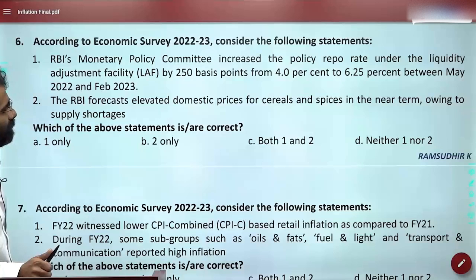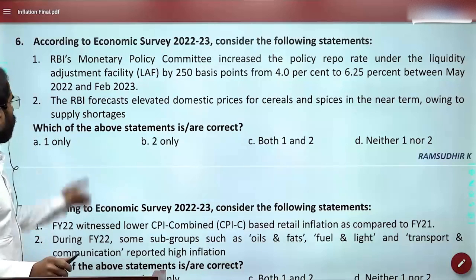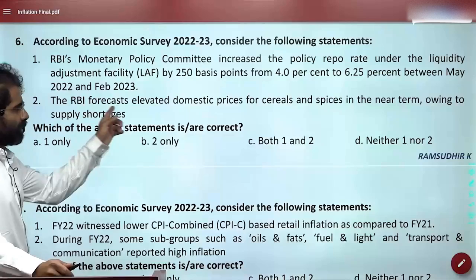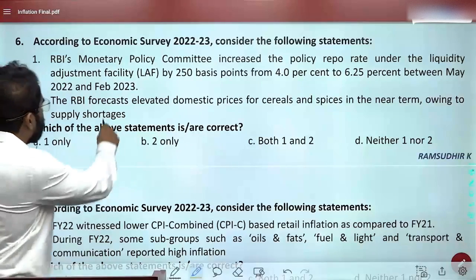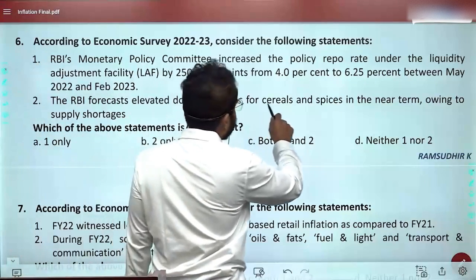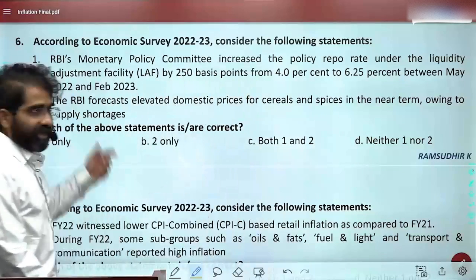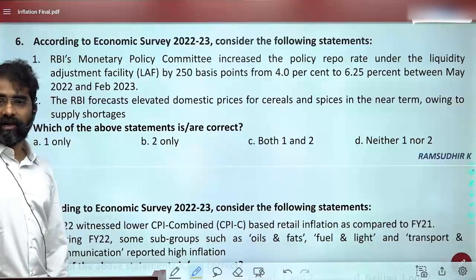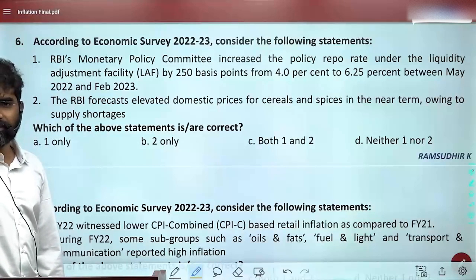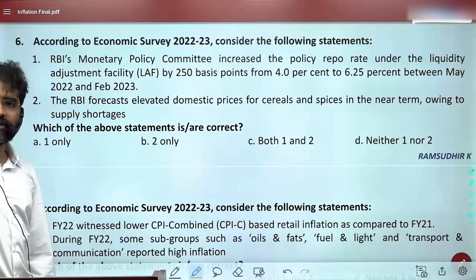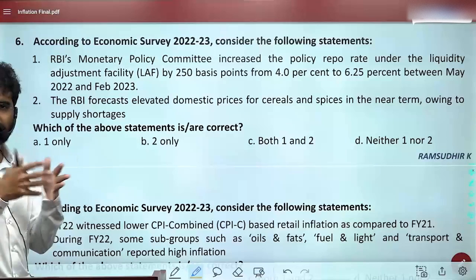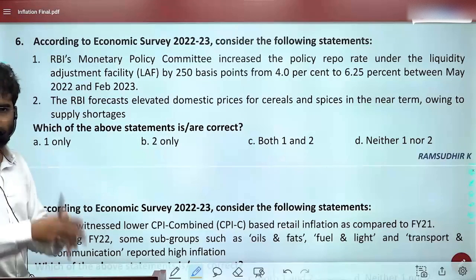Owing to supply shortages, this is true. The second statement is okay. RBI forecasts elevated domestic prices for cereals and spices. And we said it is because of the shortages. Milk, it is because of the animal feed. Remember, tomatoes and all, it is because of supplies wastages. Are you able to get this?